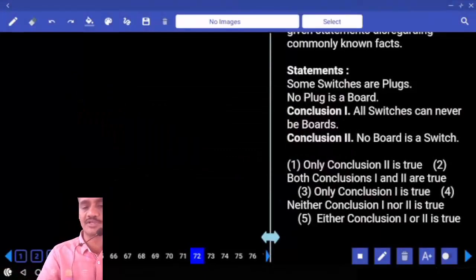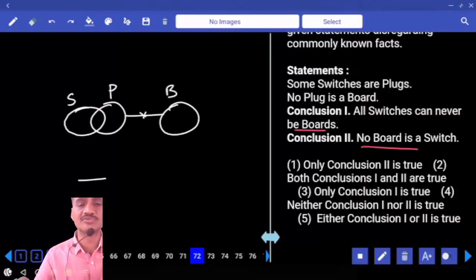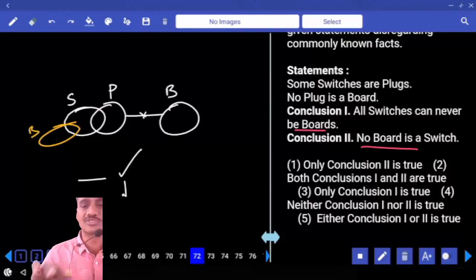Then 72, some of the switches are what? Some switches are plugs. Switch and a plug. And these are switches and these are plugs. No plug is board, no intersection between plug and a board. And all switches can never be, it is a possibility. Next one, no board is a switch, definitely true. Now to make this one false, we need to draw the complementary. What is a complementary? Some boards are switches. Now tell me whether I am able to write board like this or not. Yes. Some boards are switches is true, no board is a switch is false.